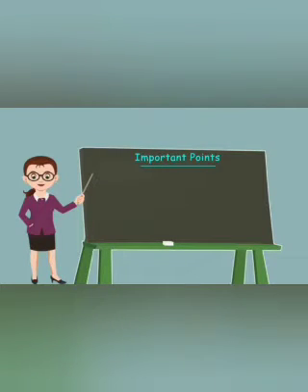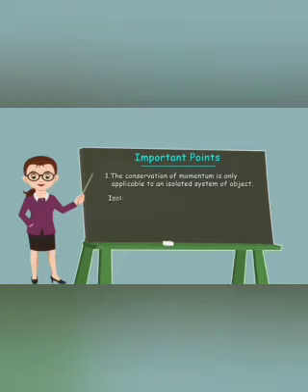So, the important points that we are going to discuss are: first one, the conservation of momentum is only applicable to an isolated system of objects. Then what is an isolated system? It is a system that is not acted upon by an external force.